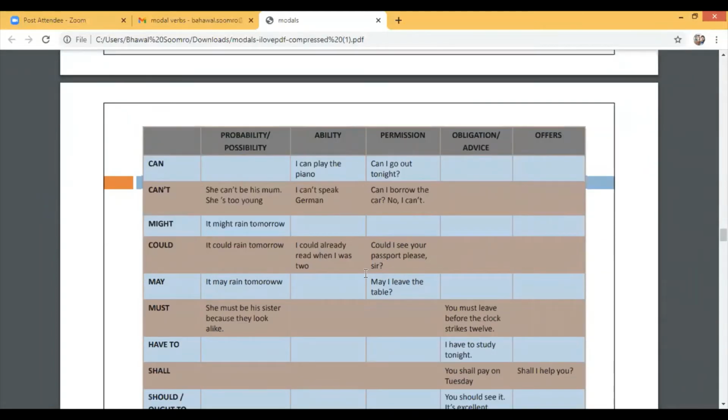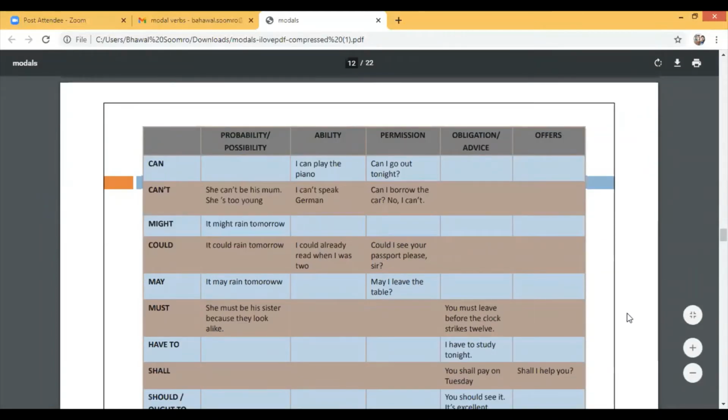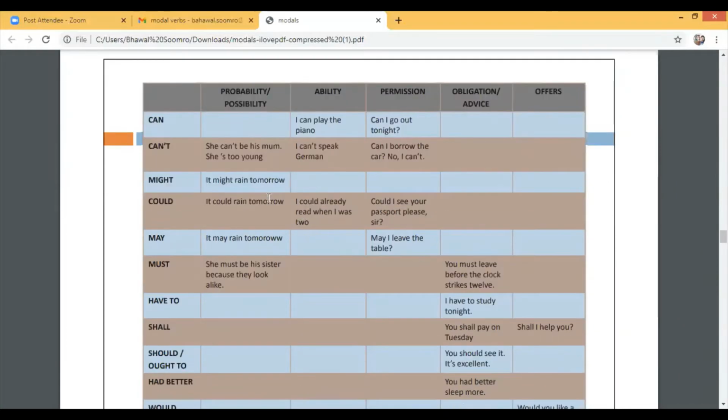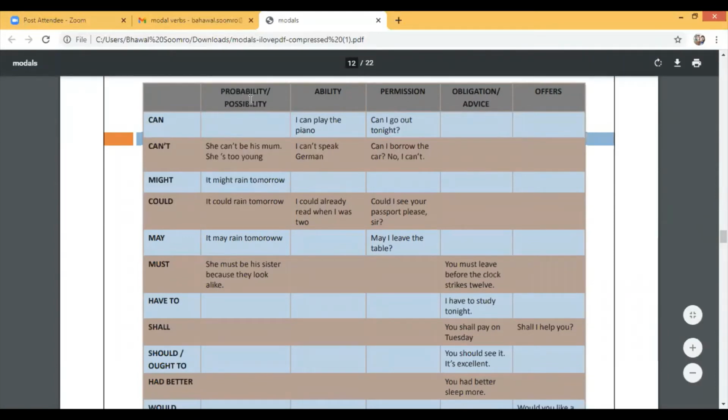So here I have used all modal verbs and their usage at different places, like possibility or probability, ability, permission, obligation, advice, or offers. So here we have all these modal verbs: can, can't, might, could, may, must, have to, shall, should, ought to, had better, would. So can we use for two places, like ability and permission.